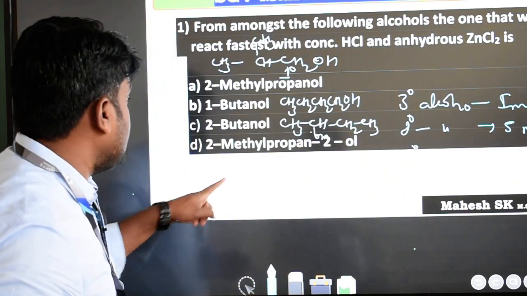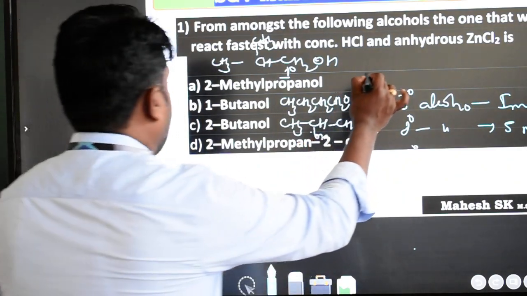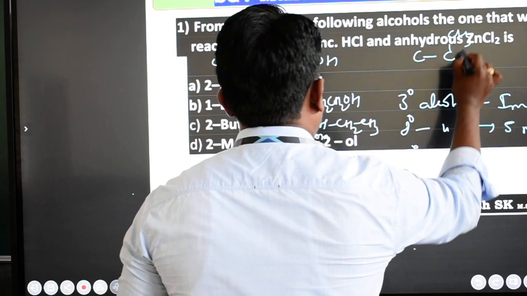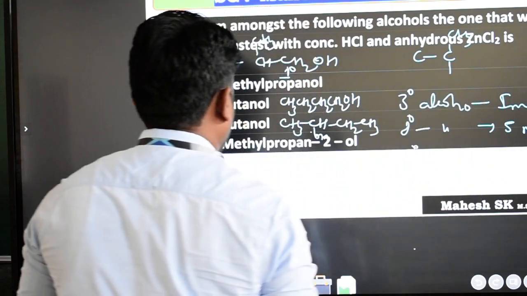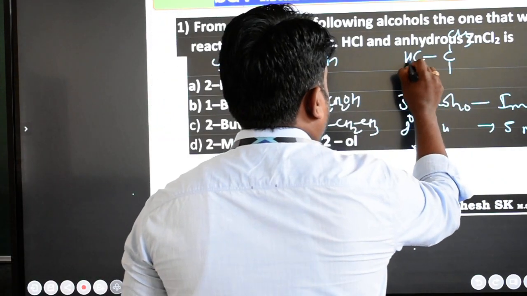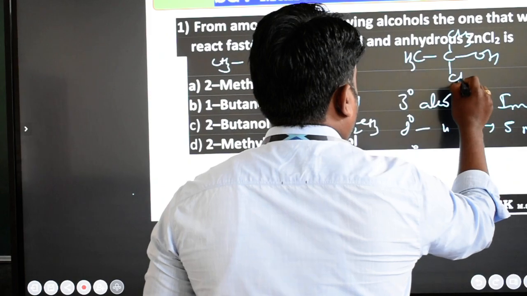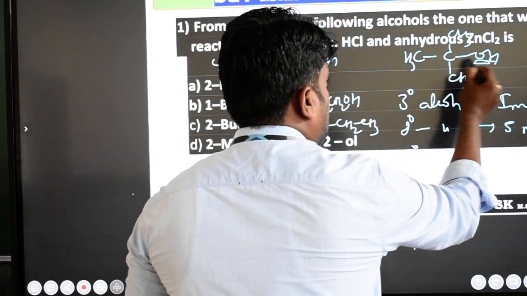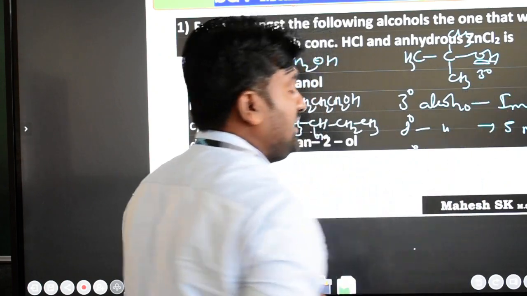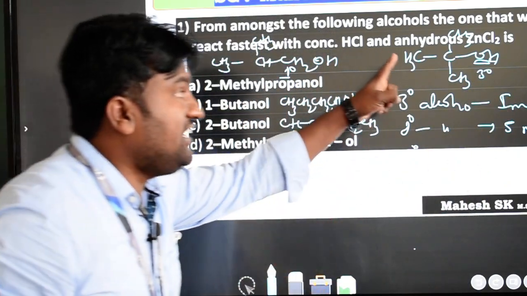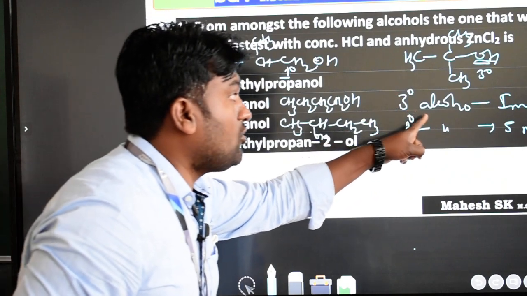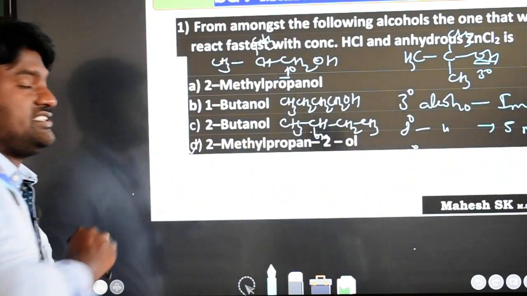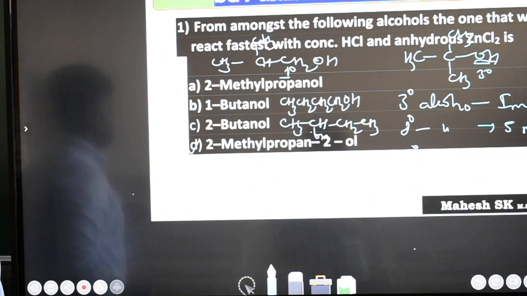Then go for the fourth option, 2-methyl propan-2-ol. I will write here. See, OH is attached to a tertiary carbon atom. Then this alcohol is a tertiary alcohol which will react fastest. Why? Tertiary alcohol gives immediate turbidity. So option D is the correct answer for this.